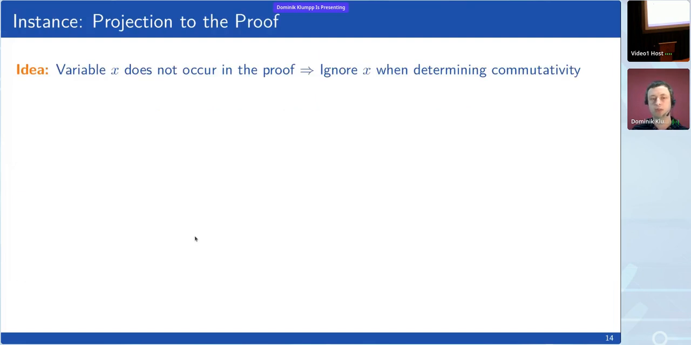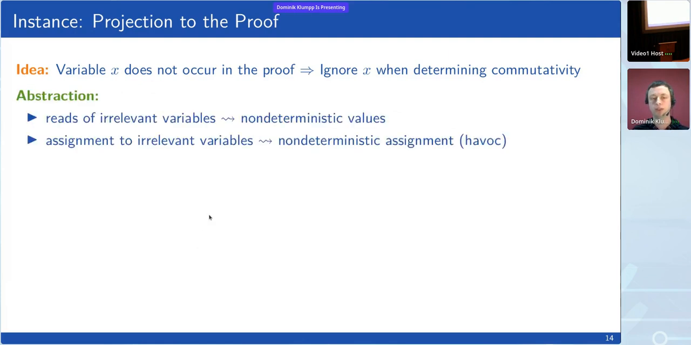One instance that we show in the paper is called projection to the proof. And the idea is simply if some variable x is not mentioned in any assertion of the proof, we can ignore x when we determine commutativity. We do this through an abstraction, where whenever a statement reads such an irrelevant variable x, we replace this with a read of a non-deterministic value. And also, whenever it assigns something to such an irrelevant variable x, we make this a non-deterministic assignment of x, or havoc.